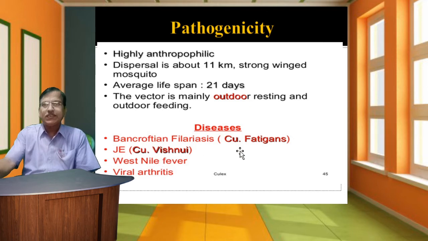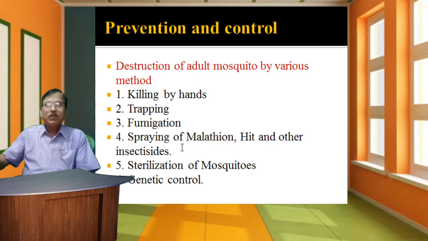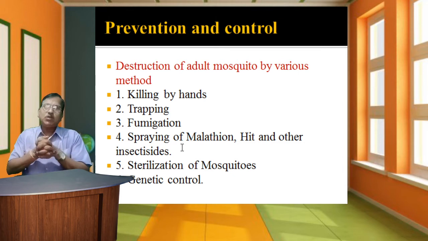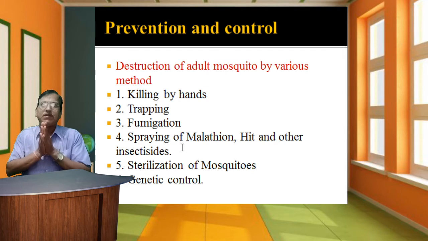The diseases transmitted by the Culex are, first, Bancroftian filariasis, and second, West Nile fever and viral arthritis. These specific types of disease, including filariasis, are transmitted by the Culex mosquito. So now we will look at the prevention and control of this particular type of disease.